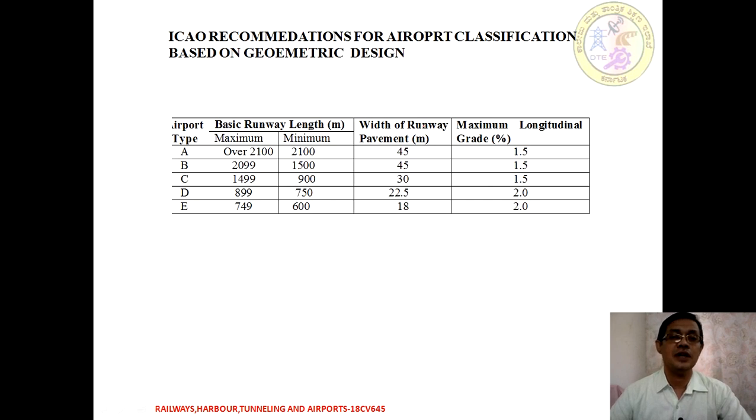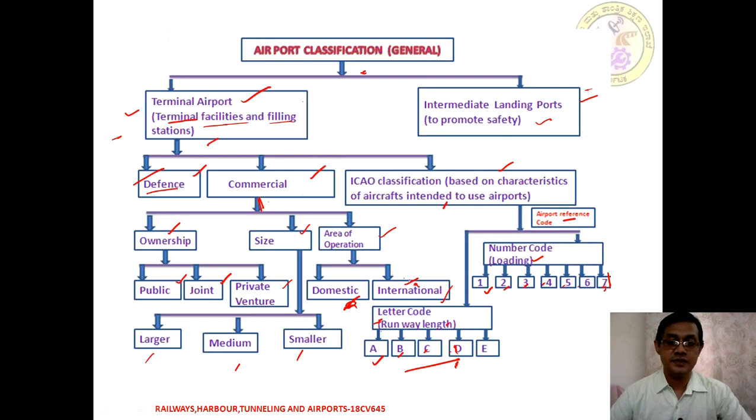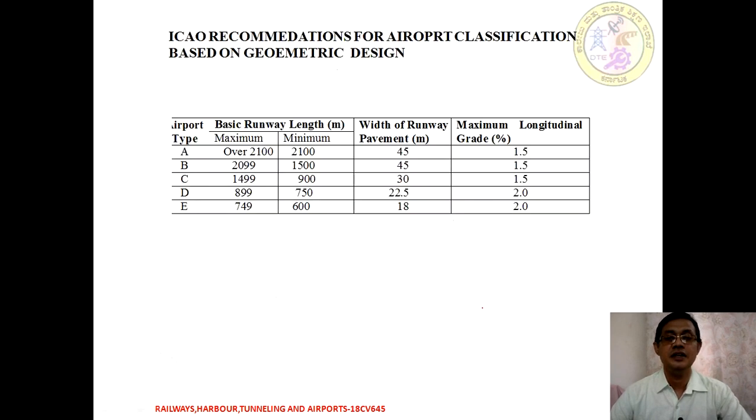So moving on to the ICAO classification, that is based on the geometry, where we are going to have a letter A, B, C, D, E. This is the letter coding, as we've seen: A, B, C, D, E. So what exactly is meant by the A? That is based on the basic runway length taken into consideration.